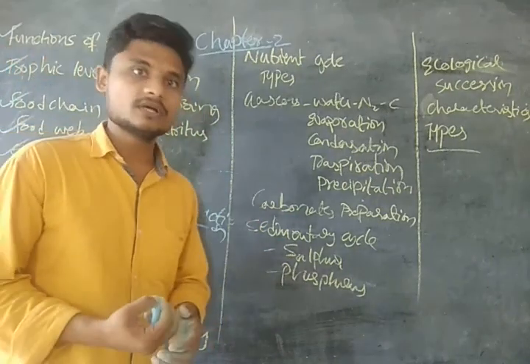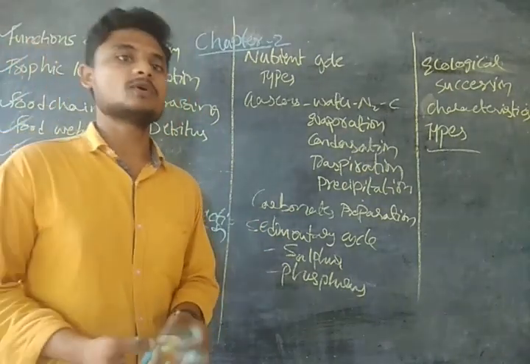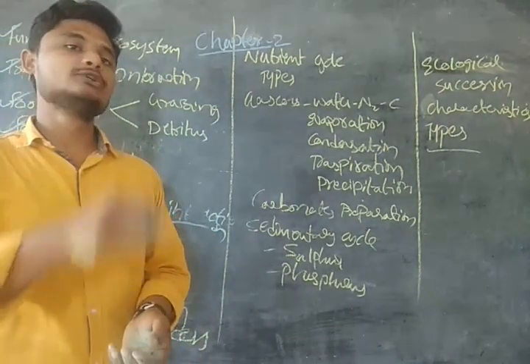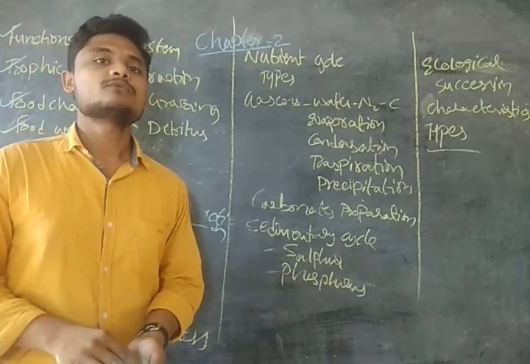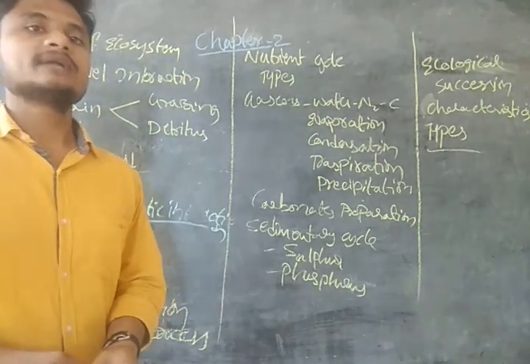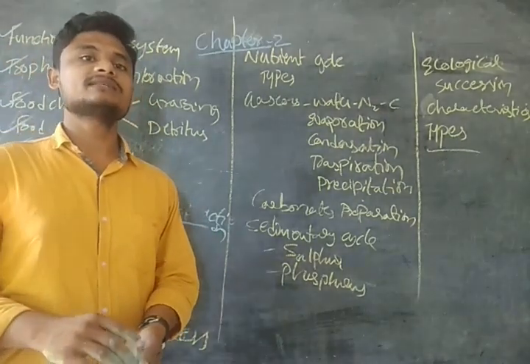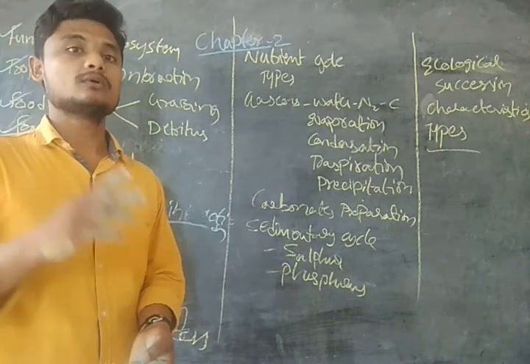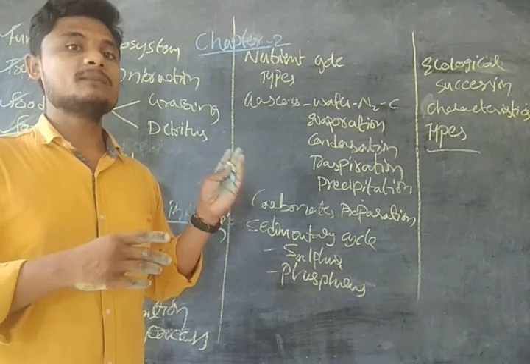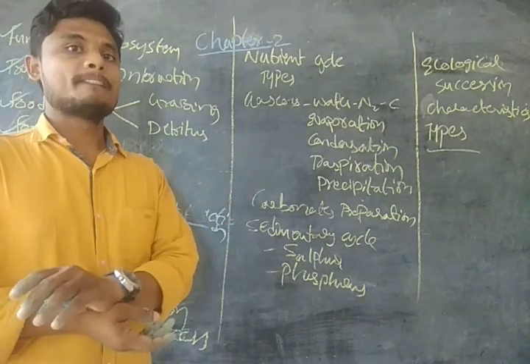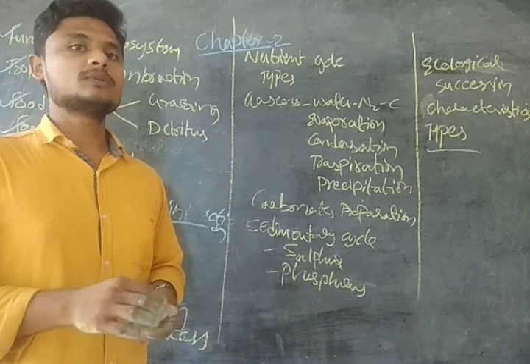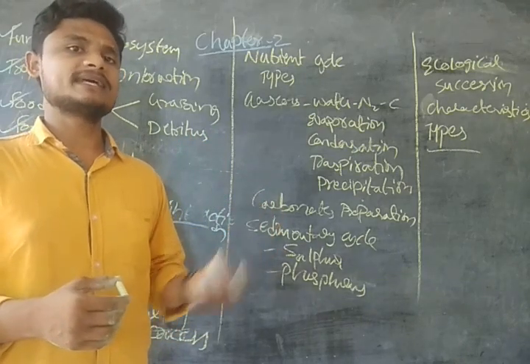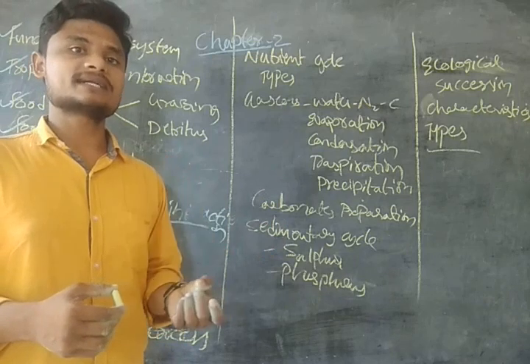Even though there is a large amount of nitrogen present in the atmosphere, its usefulness is very little. Why? Because it cannot be directly used by the organisms. So for that we need fixation, guys. Nitrogen fixation is very important, that is converting the elemental nitrogen into useful nitrogen. We convert the nitrogen element into ammonia, guys, through leguminous crops and through living nitrogen bacteria, and we have azotobacter, guys.